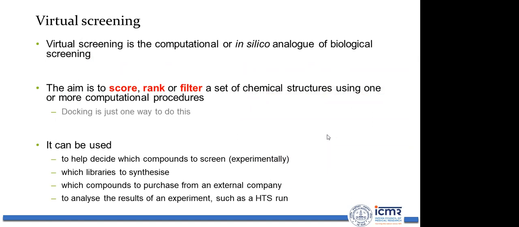Biological screening means, say for example, in an experiment you have cancer cell lines and you are giving medicines. You are trying to check which drug is working better. Similarly, in virtual screening, you can take the protein, that exact target, and see which compound is fitting better. So the aim is to score, rank, and filter a set of chemical structures using one or more computational procedures. Docking is just one way to do this.